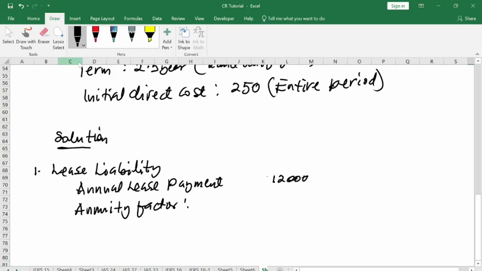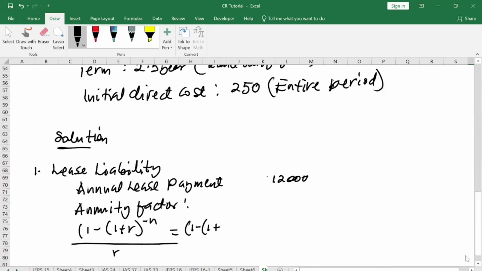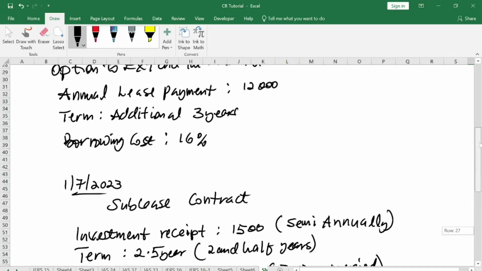The formula is 1 minus (1 plus r) to the power of negative n, all divided by r. So in this instance, we have 1 minus (1 plus, they've given us the interest at the beginning, which is 18%, so 0.18) to the power of, they said, 4 years, the beginning of the contract.